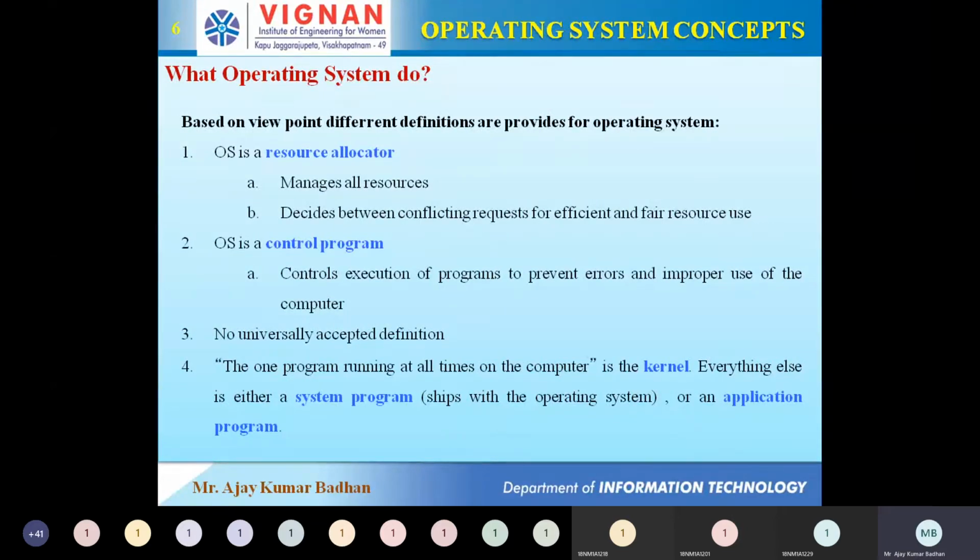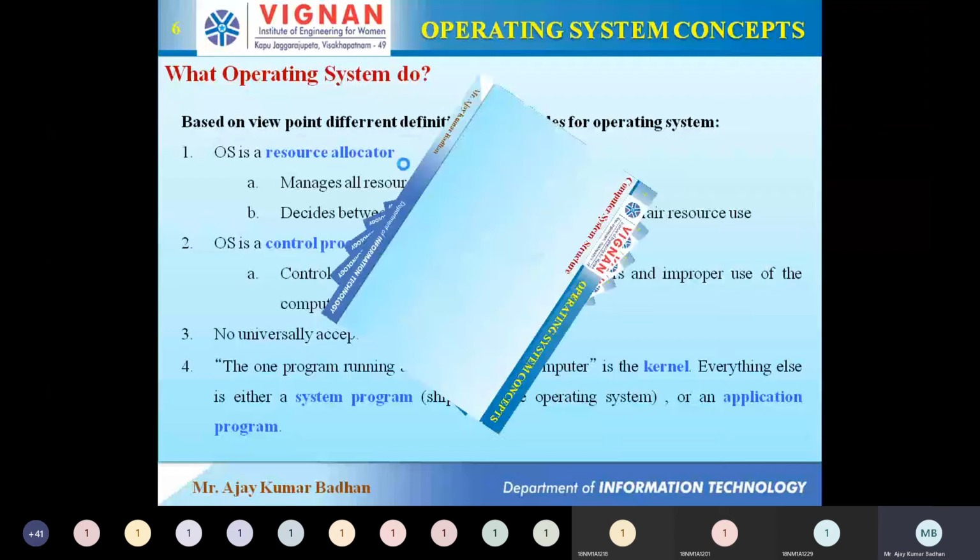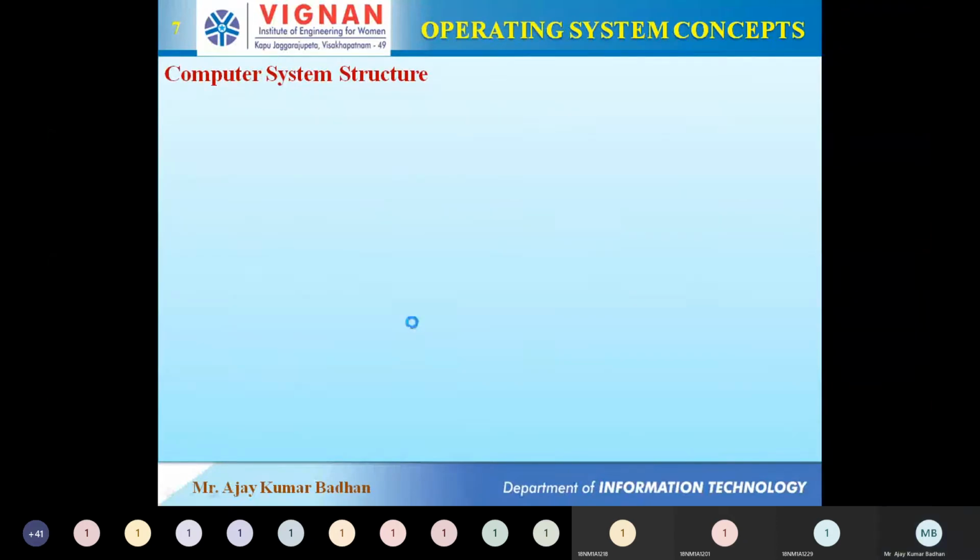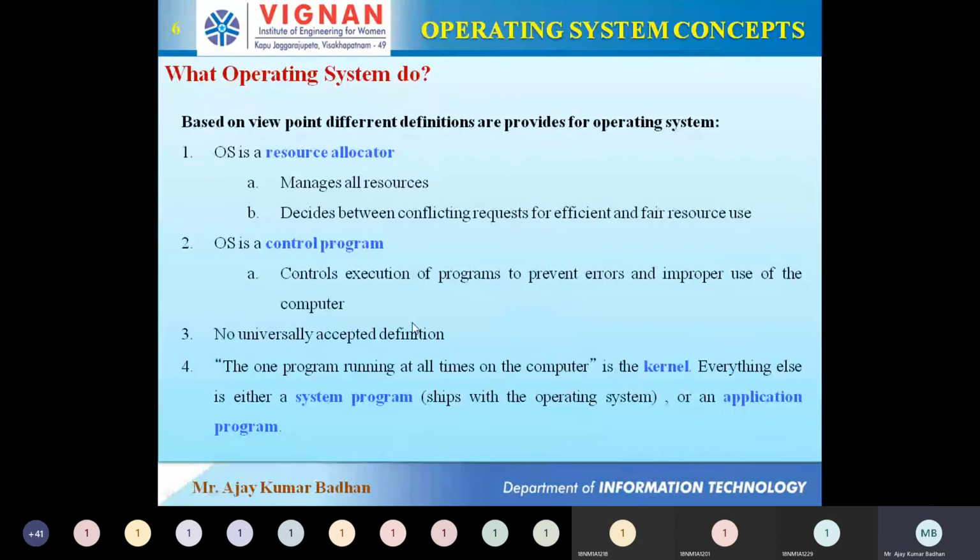So how is the system giving space for this VLC media player, and how is it giving space for MS Word? That is getting managed and balanced. Who is doing it? Nothing but the operating system. That's why it is called a resource allocator, as per the systems point of view.